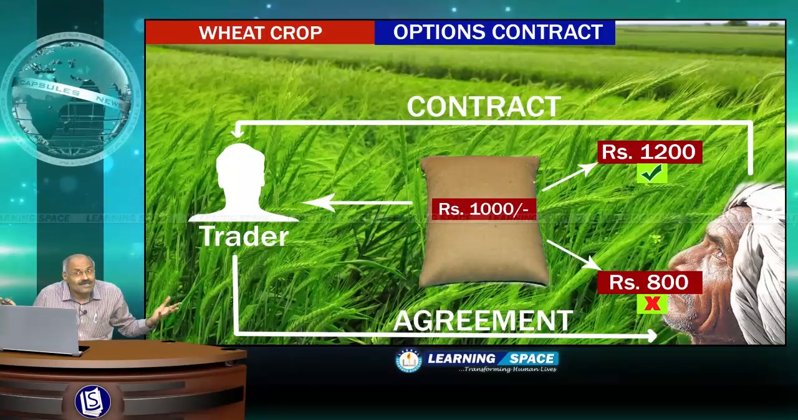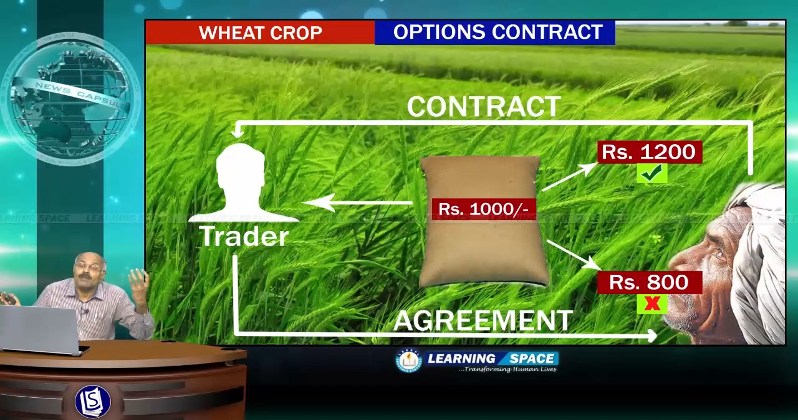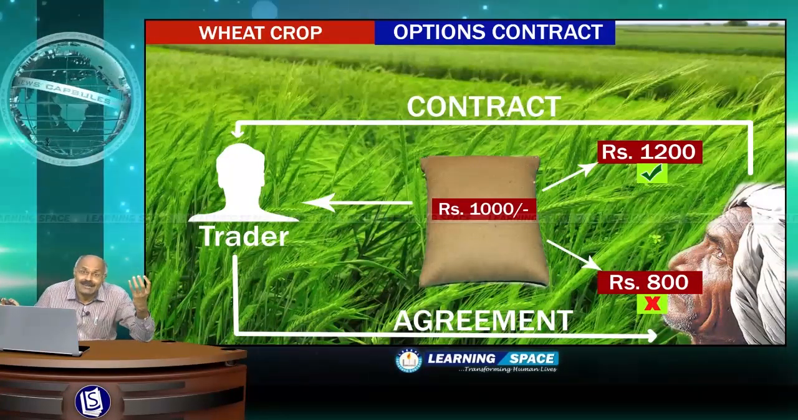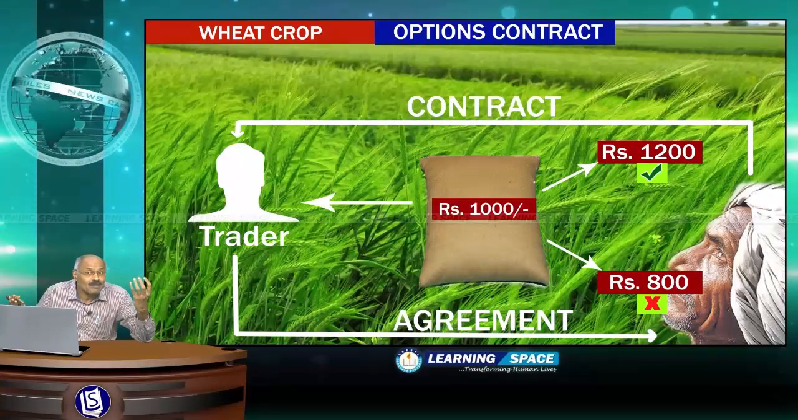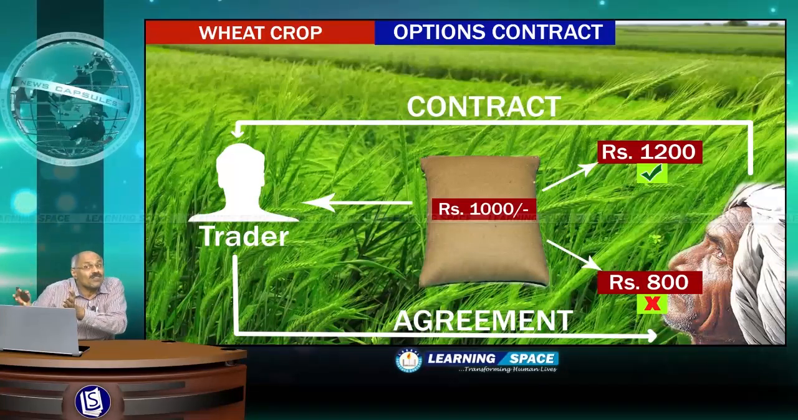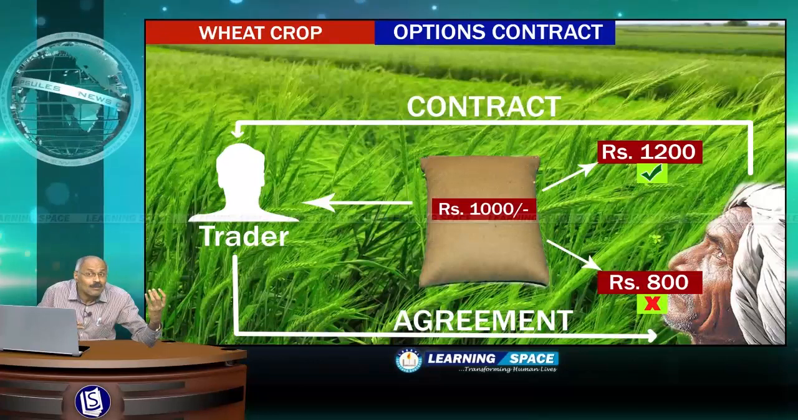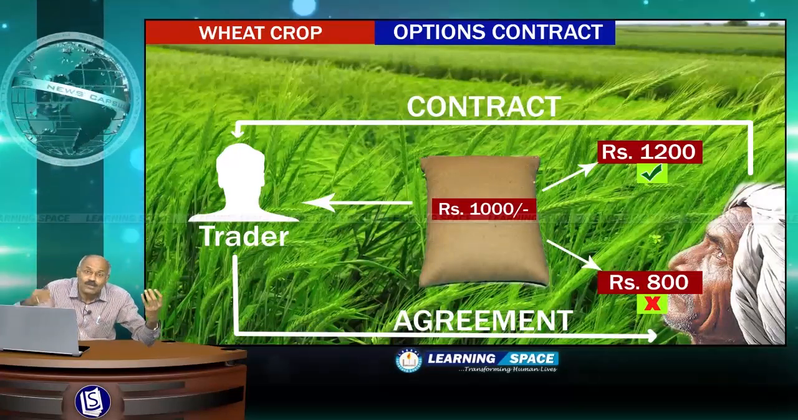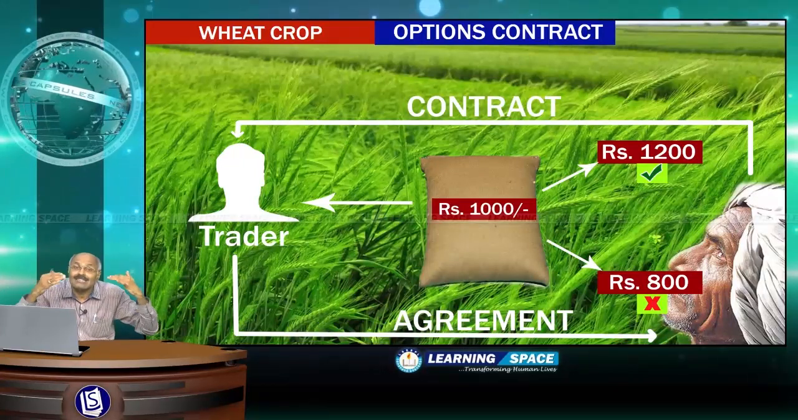And you may ask, what is the benefit to the farmer? Farmer will have that initial premium paid by the trader. Trader might have paid maybe 5% premium, that means 50 rupees per bag. So that is the profit for the farmer, and trader also escapes with minimum loss if the price falls to rupees 800. So let us make it clear in this case.